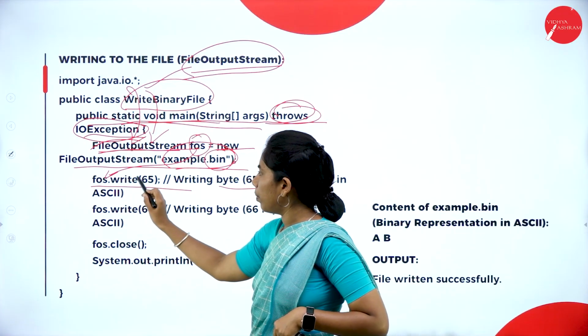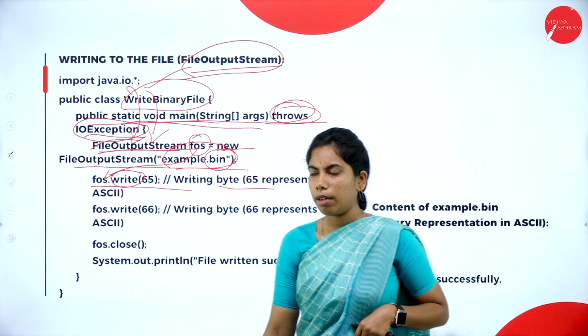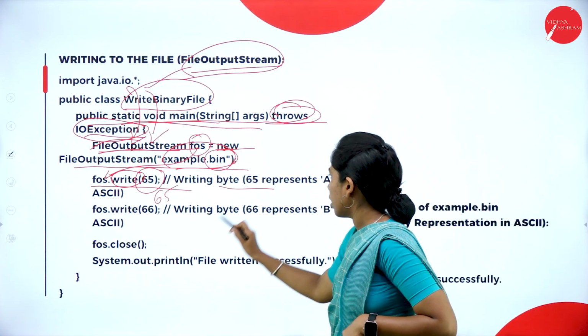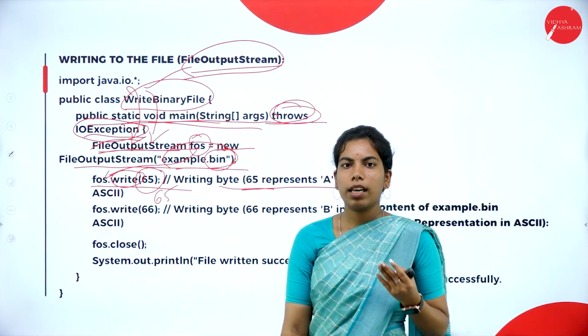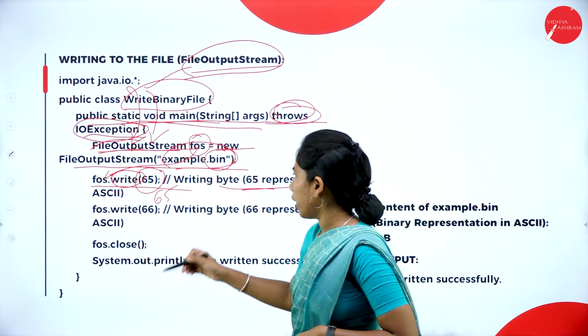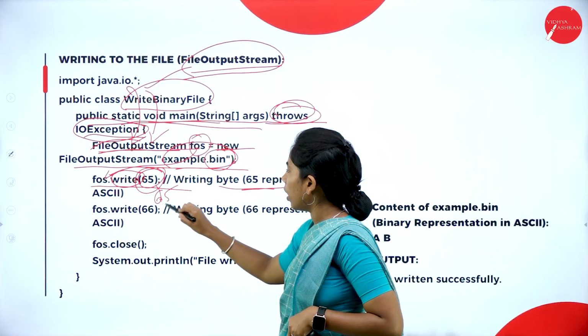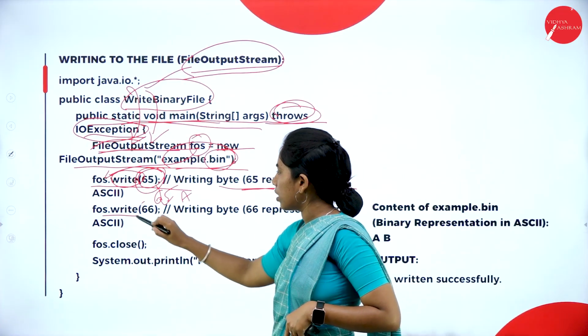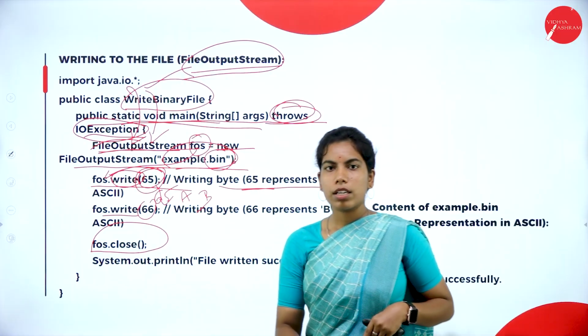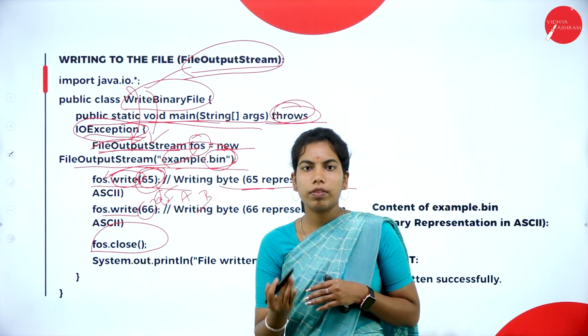Call the reference variable, and write is the method name. Inside that I pass 65. So 65 represents an ASCII value, a 16-bit Unicode, as I already told you. So 65 is A. And also fos.write(66), that is B. After that, close the file, because we have to close the file, otherwise it will pop up with